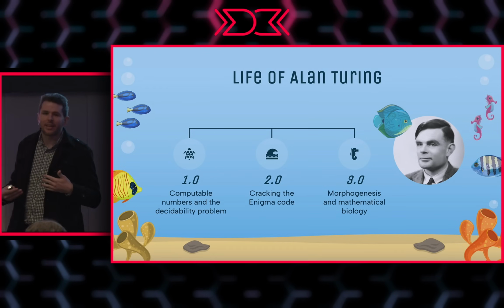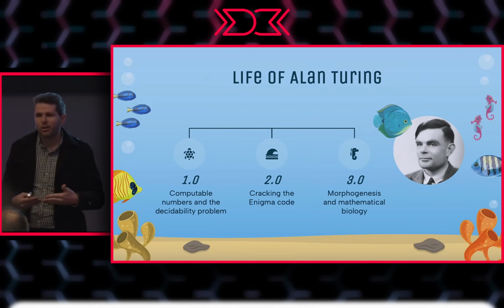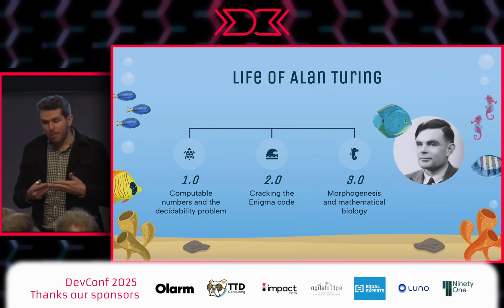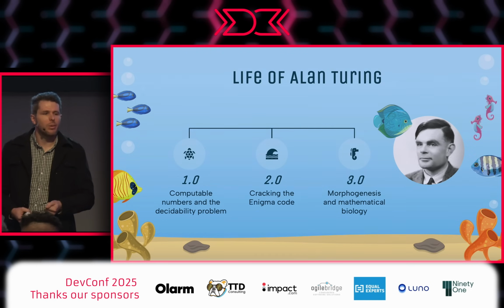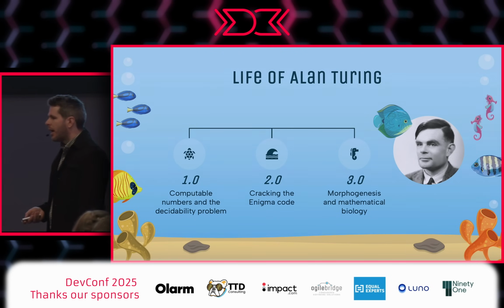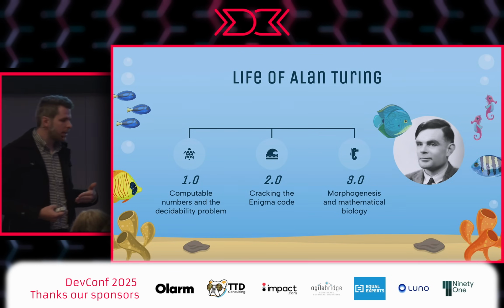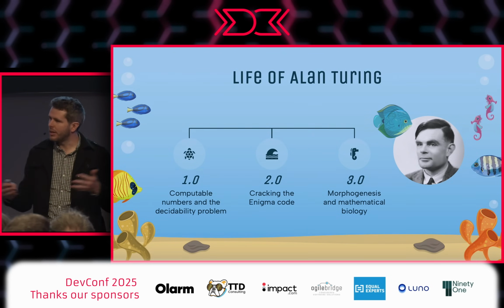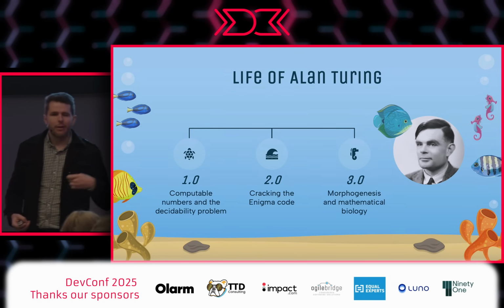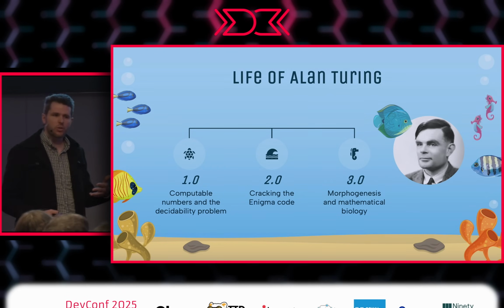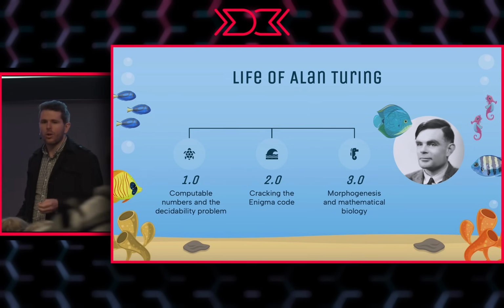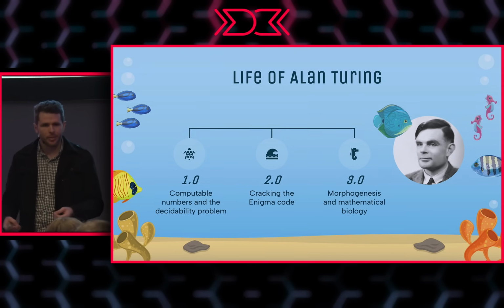As a graduate student myself, I can say this is not a smart approach. Do not pick one of the big open questions in your field and try to solve it. They are very, very hard. But Turing did so. He tackled a problem that Hilbert called the Entscheidungsproblem, or the decidability problem. The problem basically said that if we have a mathematical or logical statement, will there exist a finite deterministic process that will determine if such a statement is true or false? Is there an algorithm that can solve a given yes or no question?